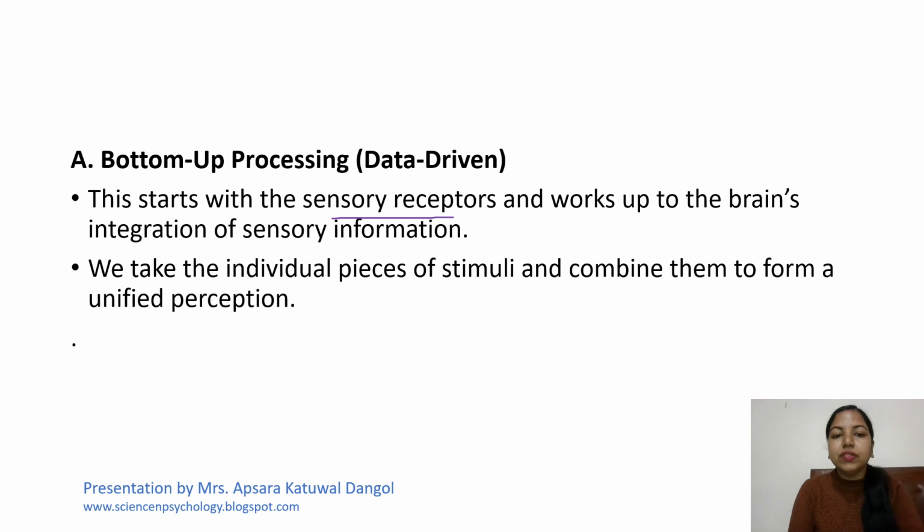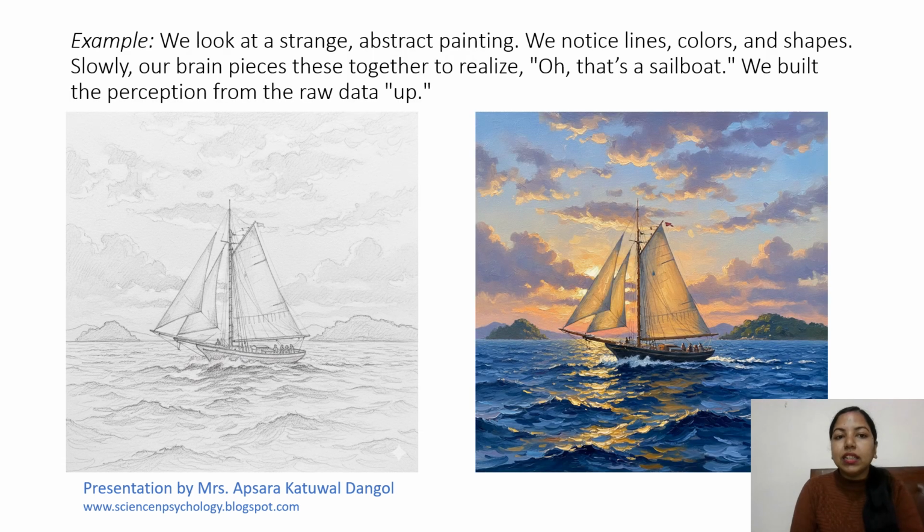We try to identify it through our sensory receptors and create an image in our brain. We take the individual pieces of stimuli and combine them to form a unified perception.